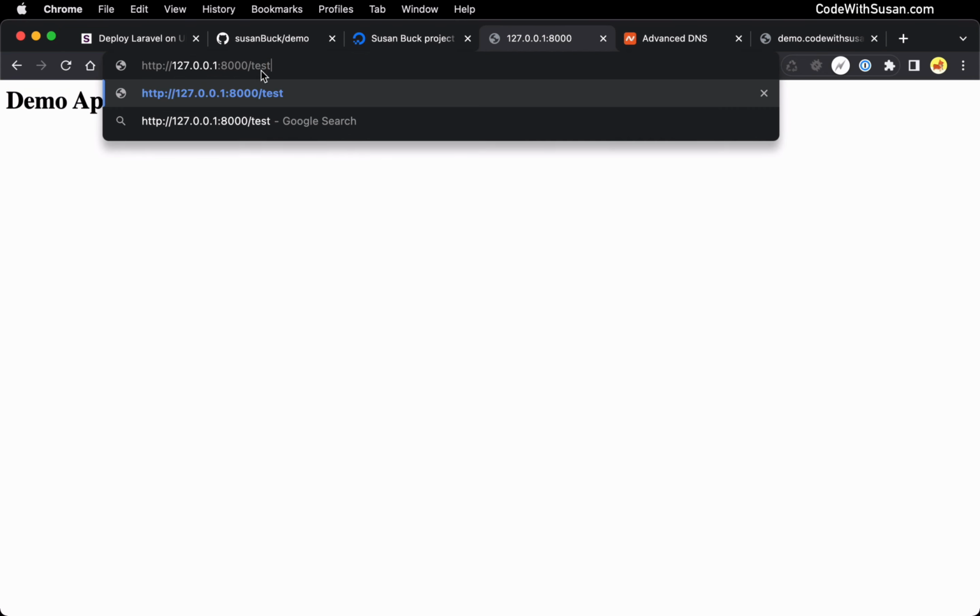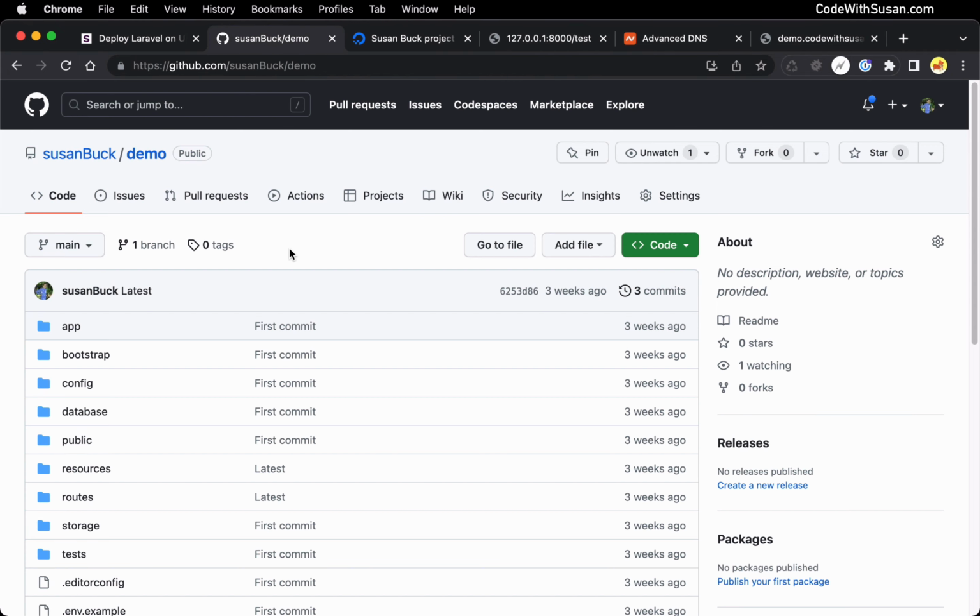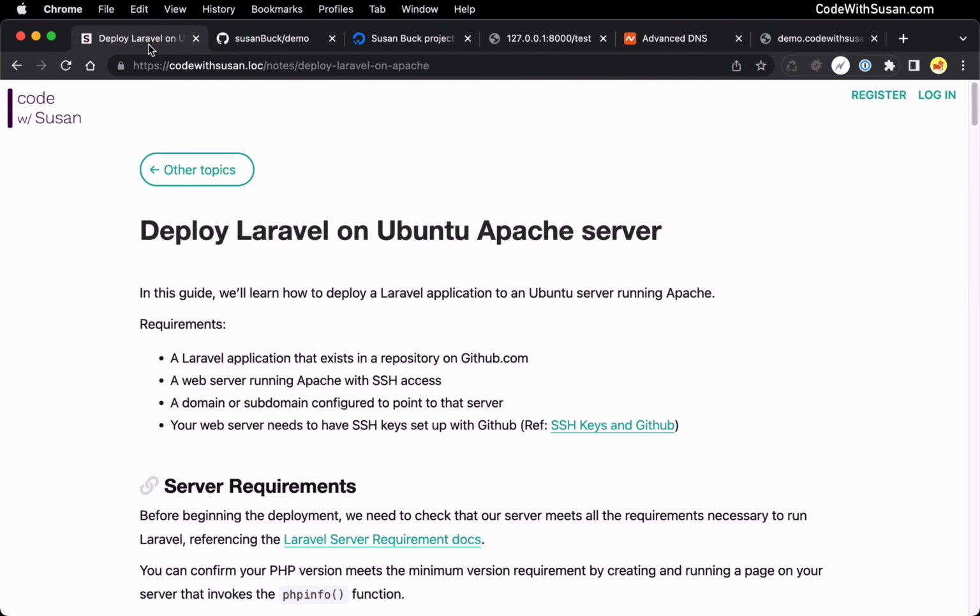I did add a single route within there just so we can test the routing system once we get things deployed. And the code base for this I have on a repository on github.com. This is how we're going to get it to the server. We're going to clone it from this repository. In terms of the server, it should of course be running Apache, and you should have SSH access to it.